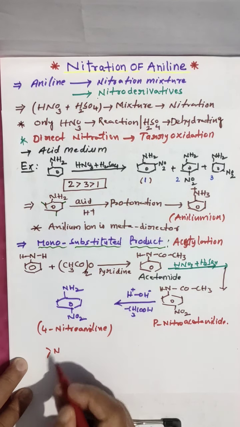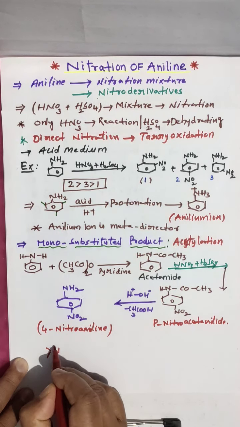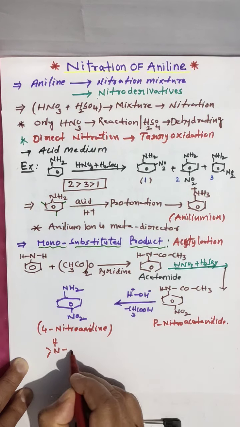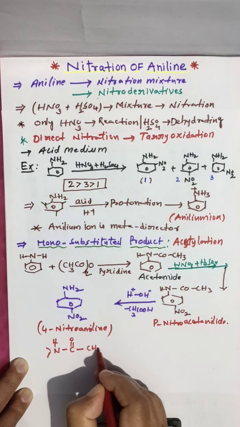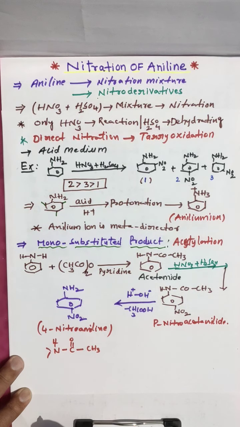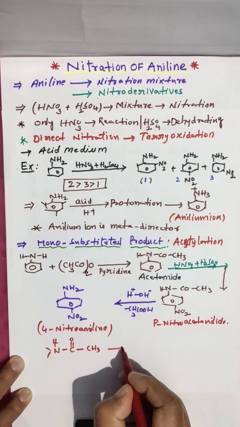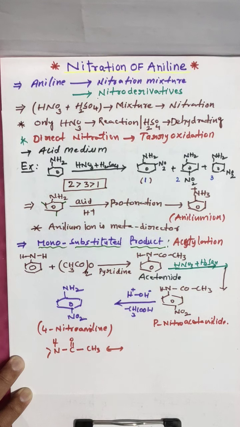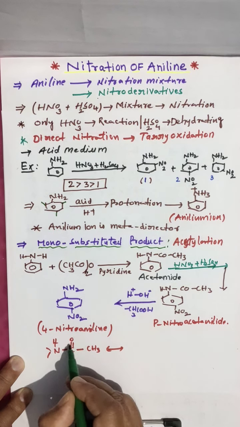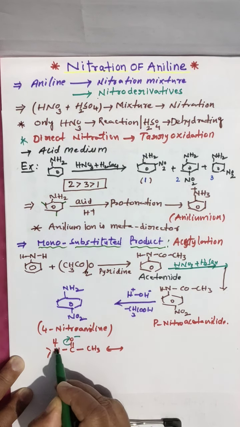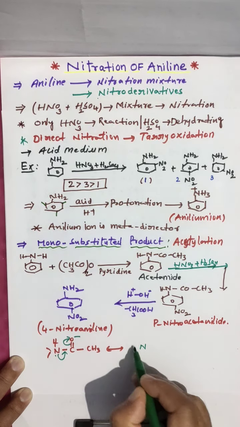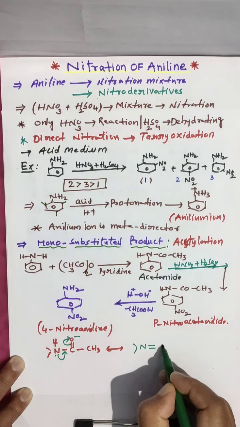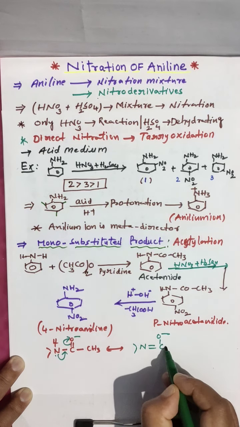Here I will show NH, C double bond O and CH3, and it will go in resonance. What happens? Look here, this bond is going to be shifted, and this will donate the lone pair to this bond. Then you are getting N double bond C-O minus CH3.